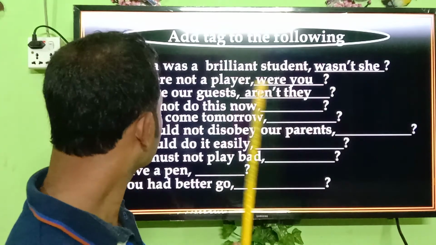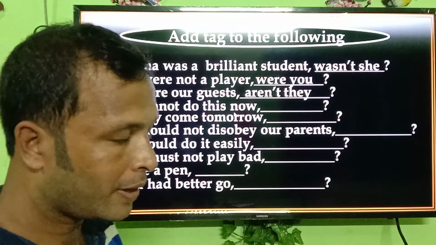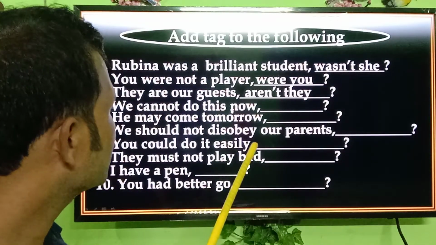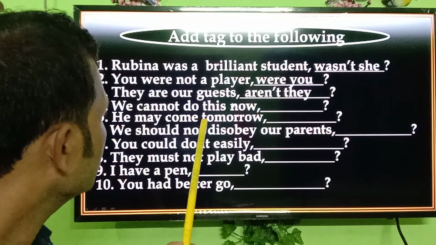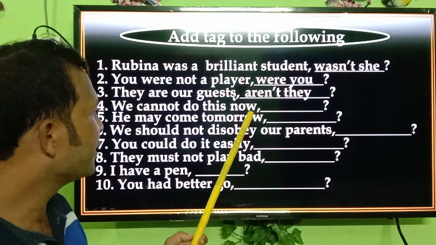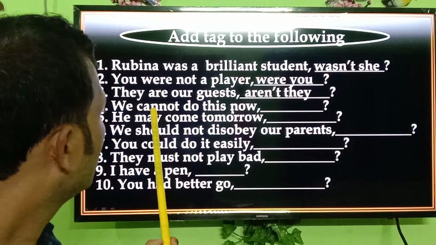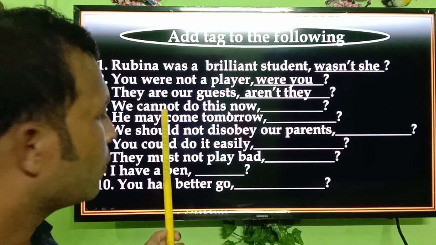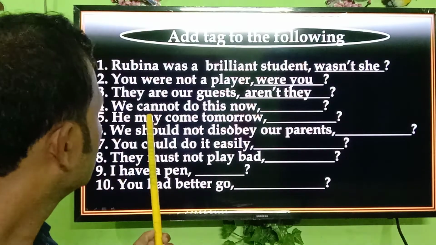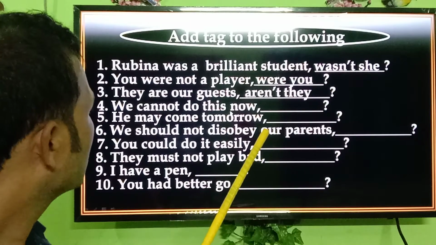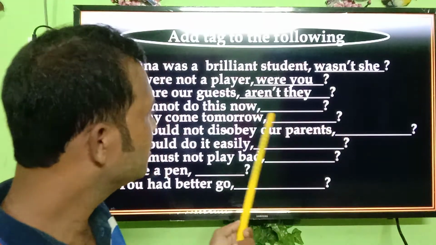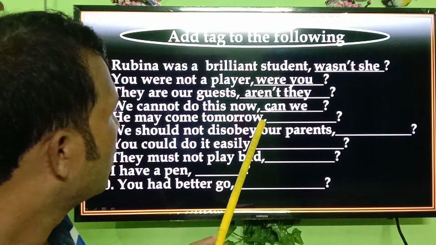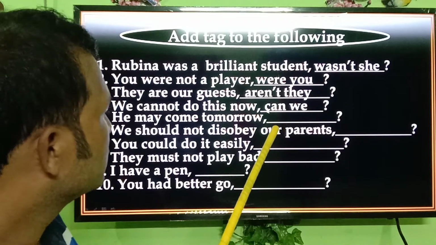Okay, next. We can't do this now. You first tell me what the sentence is, a positive statement or a negative statement. Okay, it is a negative statement, so the answer will be positive; here not will be deducted. Thank you very much. So what will be the answer? Answer will be, can we? Okay, can we? Correct.